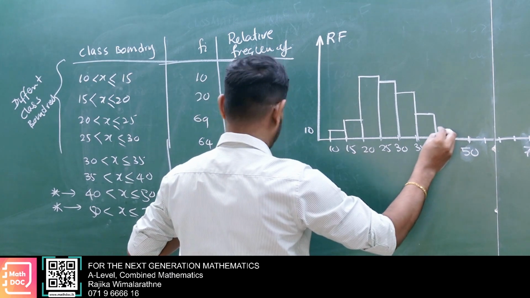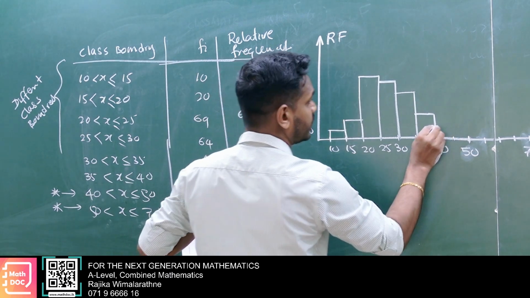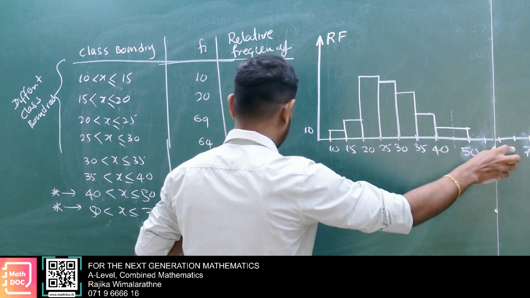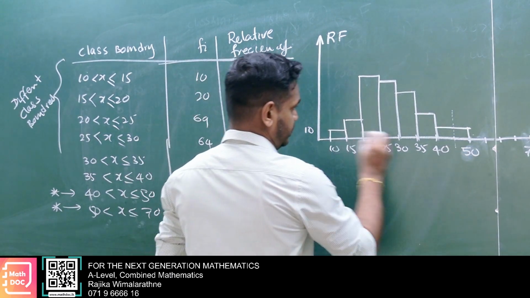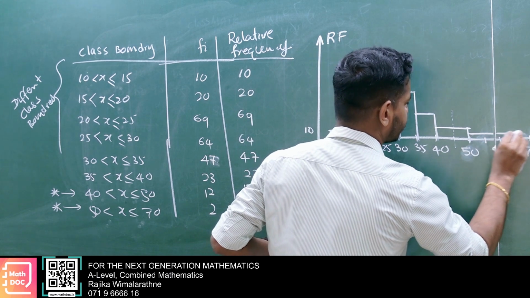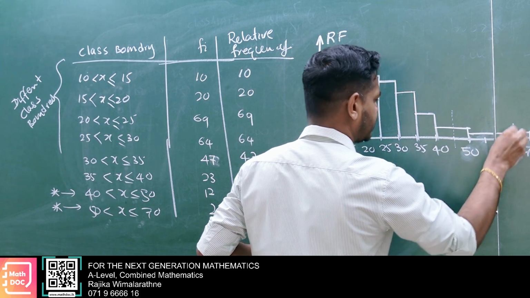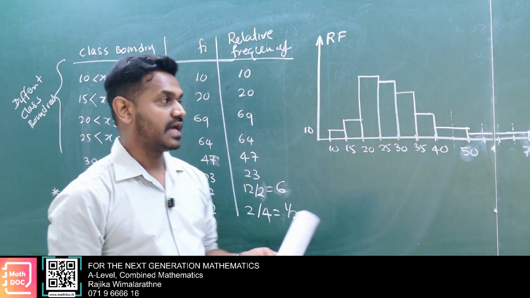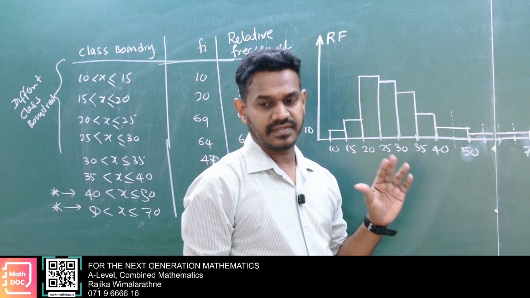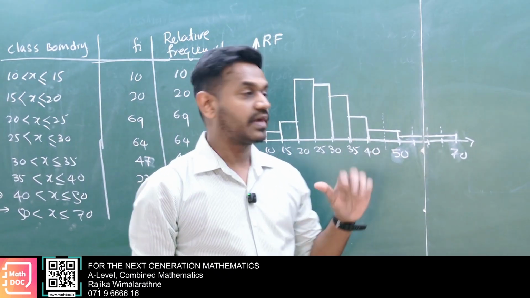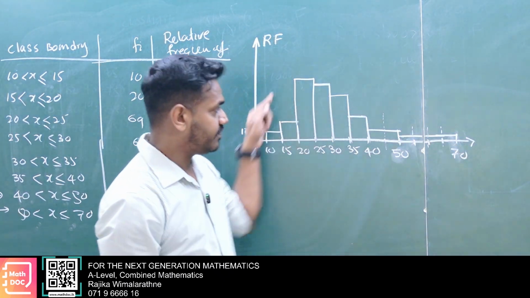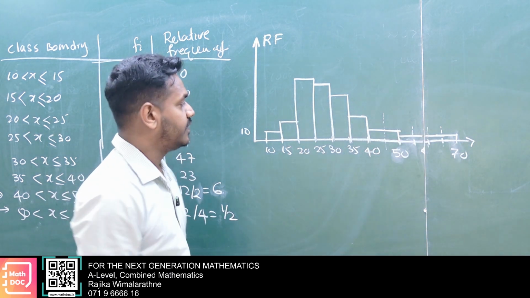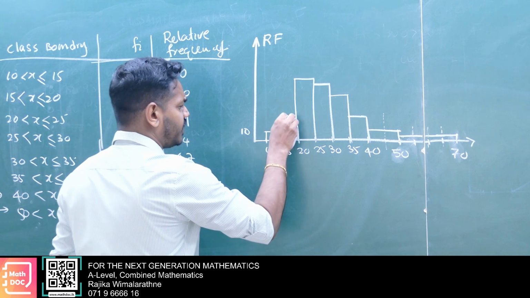Then you have to sketch 2, 6. Here 2 classes, then 50 to 70, half. Here 4 classes. That's how it is affected. So in this histogram, there's a big tail, no? Then you join the midpoints.